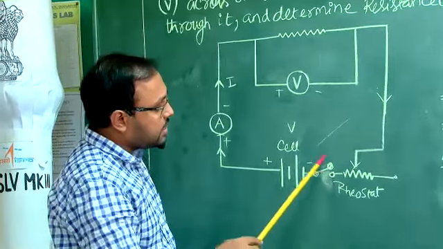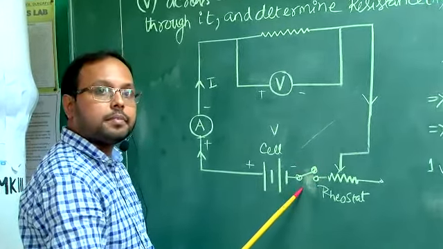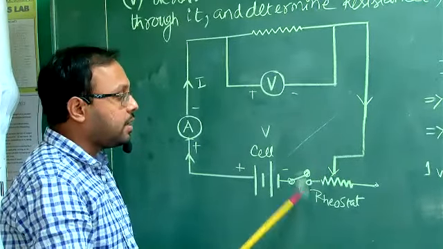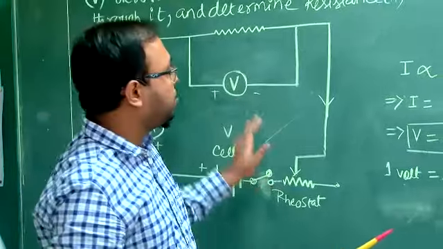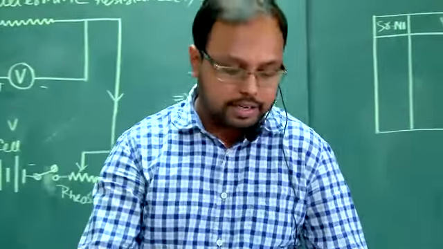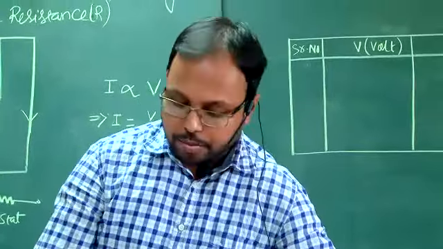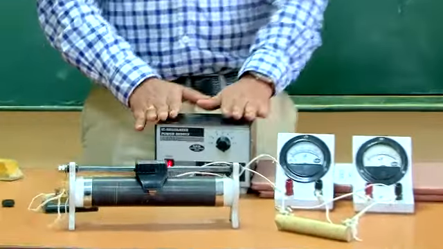Now what does this symbol represent? This is the key or plug key. So this key, first initially I will be opening. Now let's come to this circuit. First I will be opening the circuit, so the circuit will be an open circuit. Then I will be connecting that, making a closed circuit. Now, is this circuit visible?